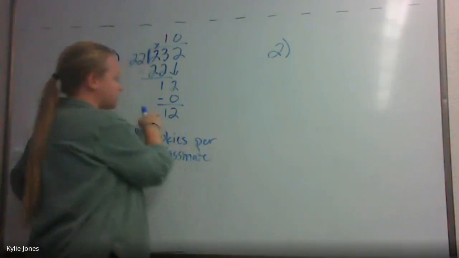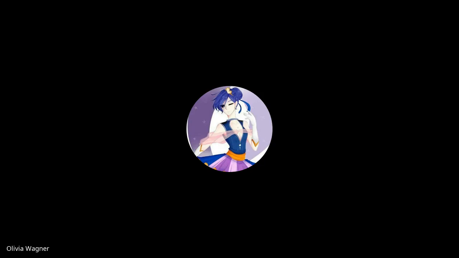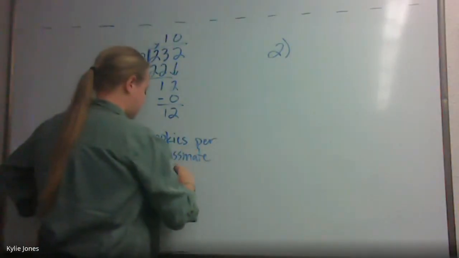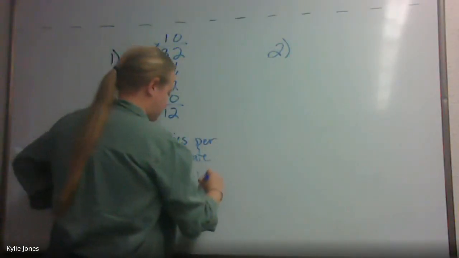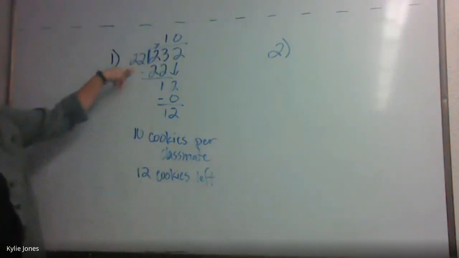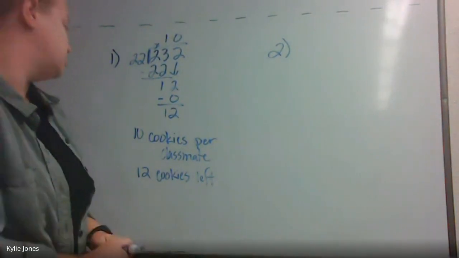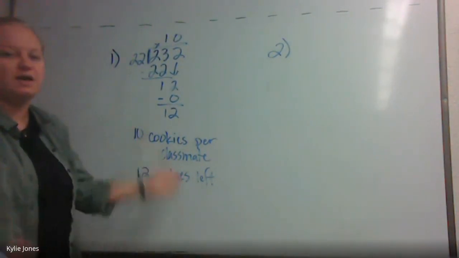But the number 12 represents what? What's left over? Good, 12 cookies left. Because if there's 12 cookies left, we can't give each of the 22 classmates another whole cookie. So we have to make sure that everybody has an equal amount.